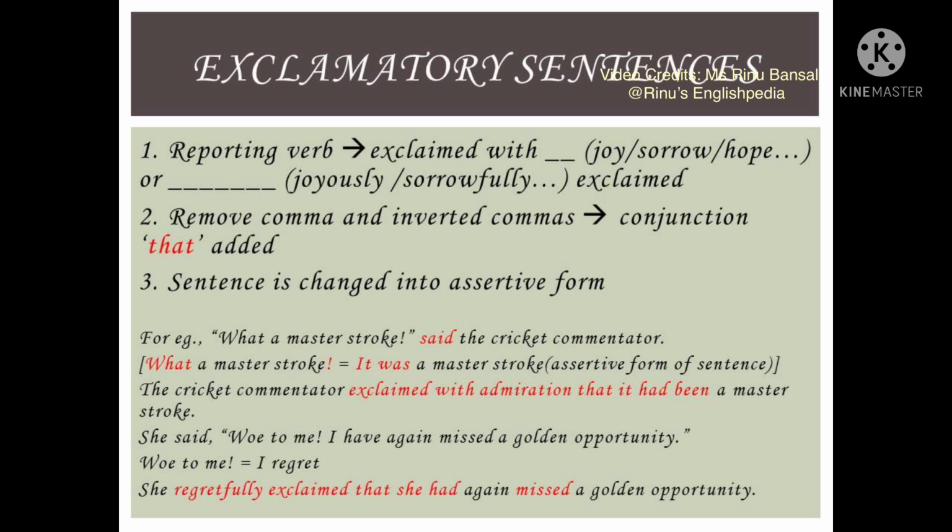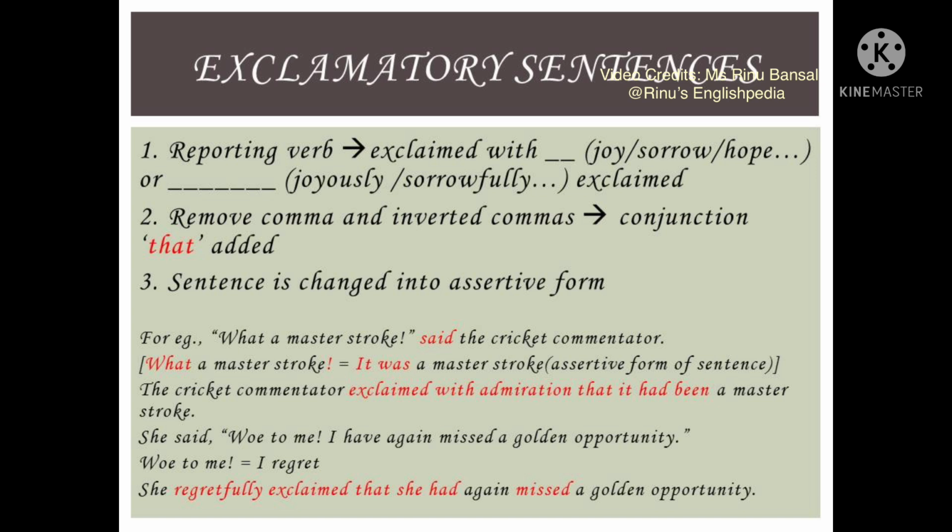The last sentence to be studied in narration is the exclamatory sentence. An exclamatory sentence is a sentence where some kind of emotion like joy, sorrow, hope, regret is expressed.